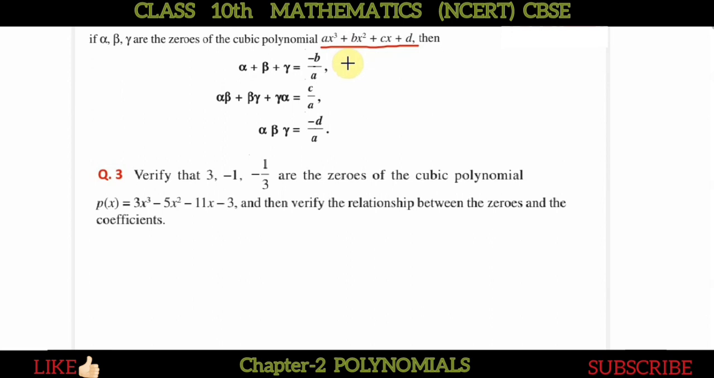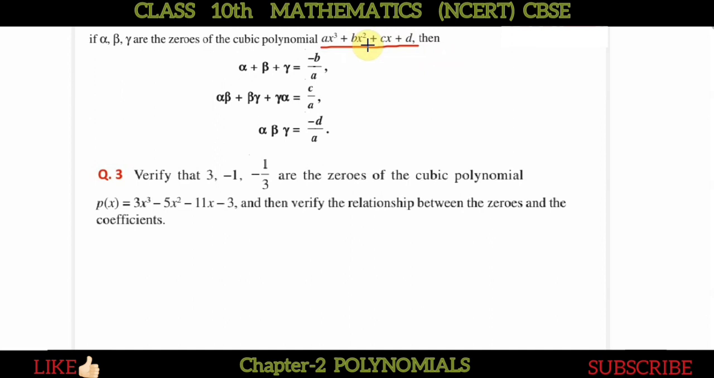Okay, so see, for the linear polynomial we have 2 terms, for the quadratic we have 3 terms, for the cubic we have 4 terms. So ax cube plus bx square plus cx plus d. Now we also know that since it is of degree 3, we will have 3 zeros. So let alpha, beta and gamma be the 3 zeros. Now what is the relation between alpha, beta and gamma and the coefficients of the cubic polynomial?